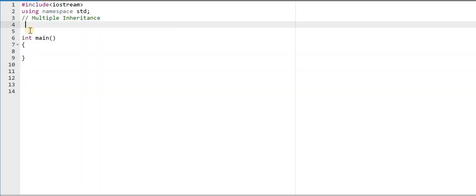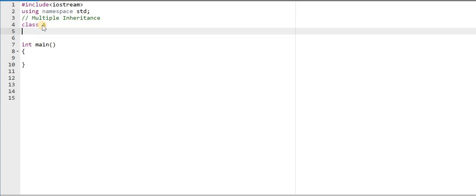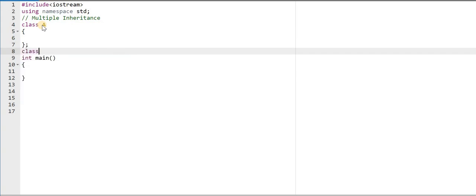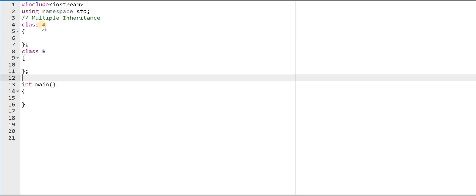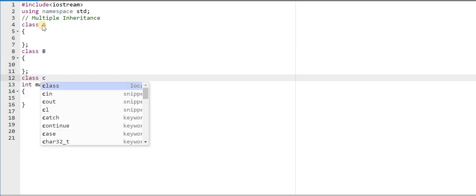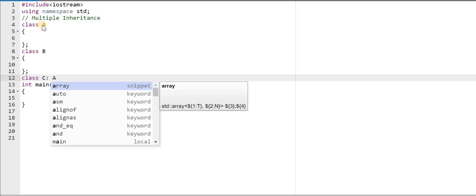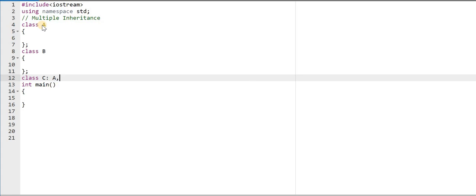For this we need to create at least three classes, because two are the base classes and one is the child class. So we need to create one class named A, and the body of class A is blank now. We are writing nothing inside this, and another class B, and the body is blank also, and the class C that will inherit the properties of class A and class B. We can write like this.